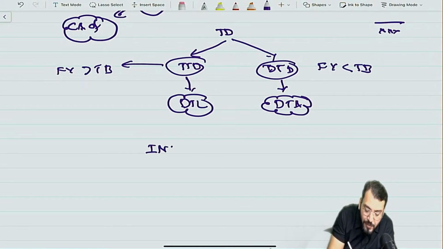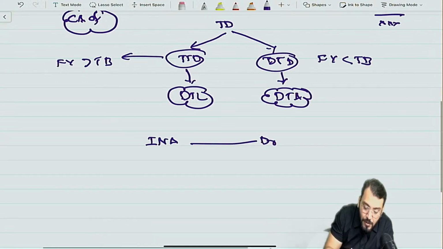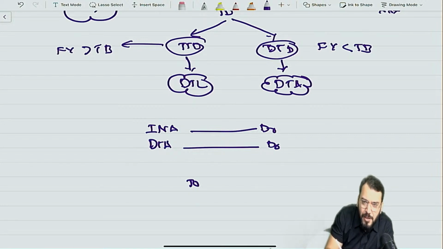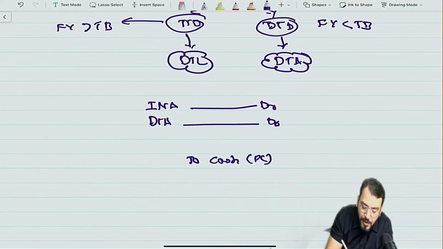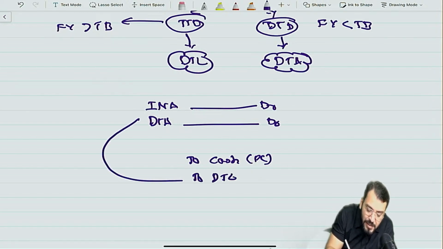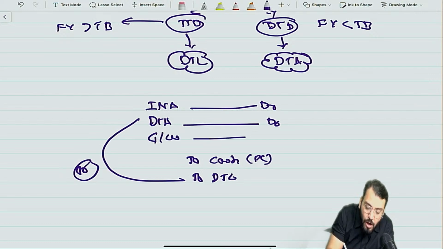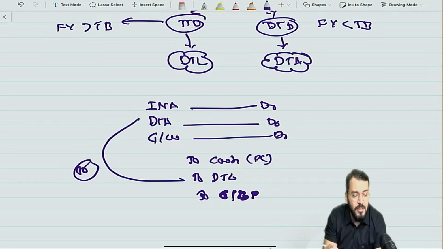Now what about the journal entry? INA account debit. If DTA is there, DTA account debit. To purchase consideration, whatever it is, cash or equity shares or anything else. To NCI, if there is any. And then to DTL; either DTA or DTL will come, both can't come. Understood? The difference will be goodwill or gain on bargain purchase. This is the journal entry.